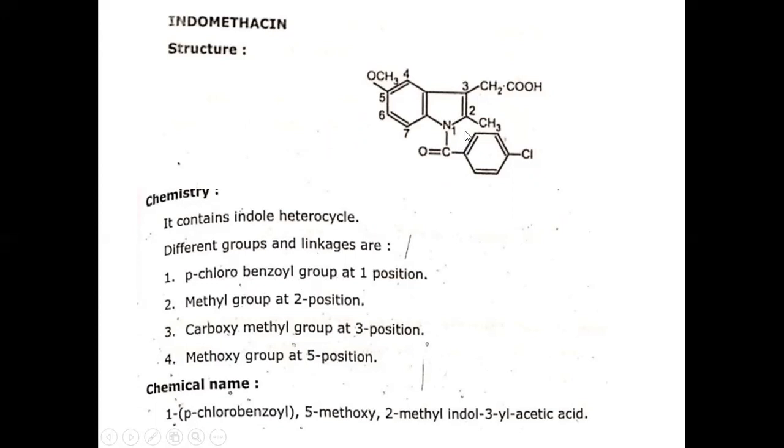This moiety is called para-chlorobenzoyl, and at the second position a methyl group is attached. At the third position a carboxymethyl group is attached, and a methoxy group is attached at the fifth position. So this is the indole ring in which different substitutions occur. That is the chemistry of indomethacin.